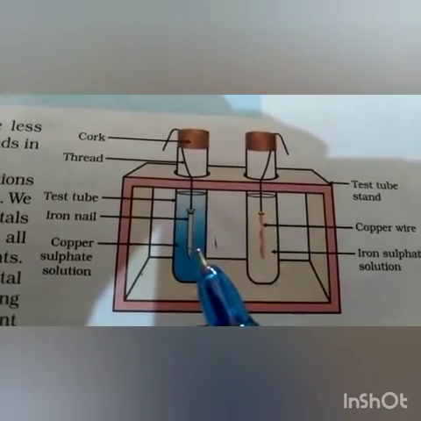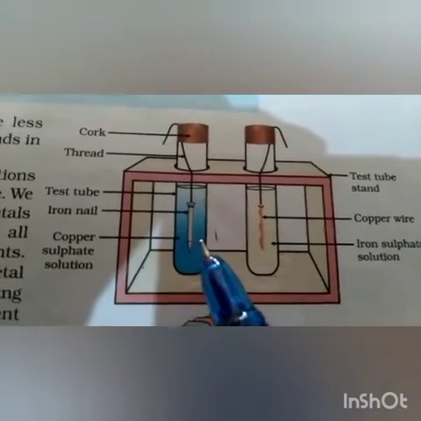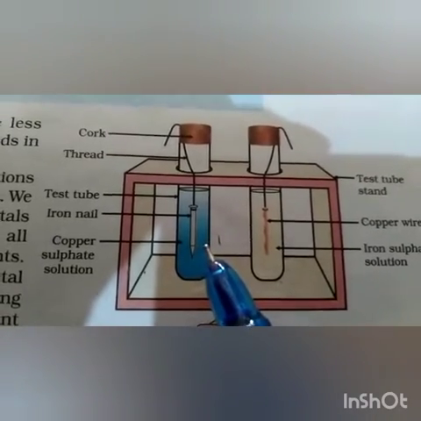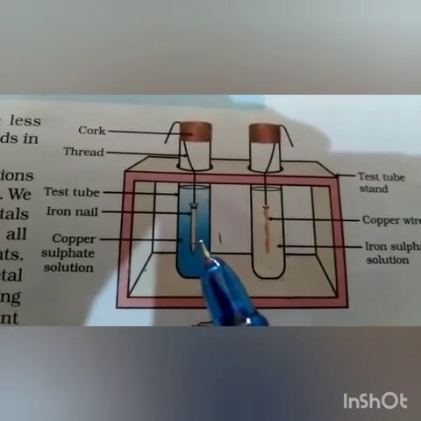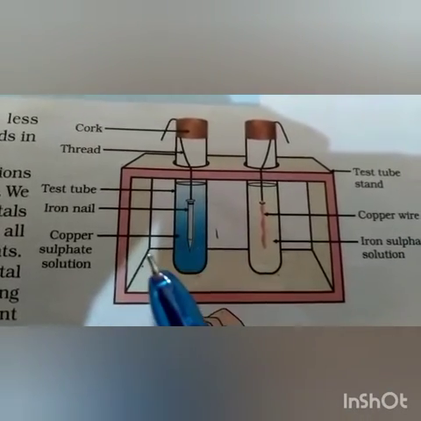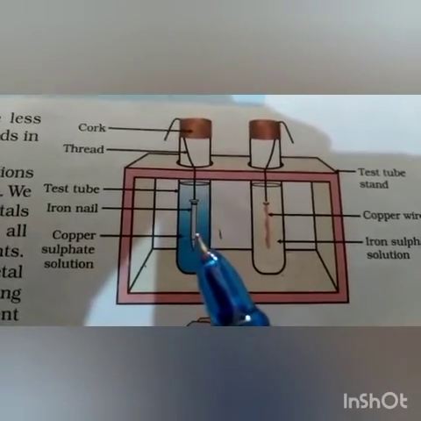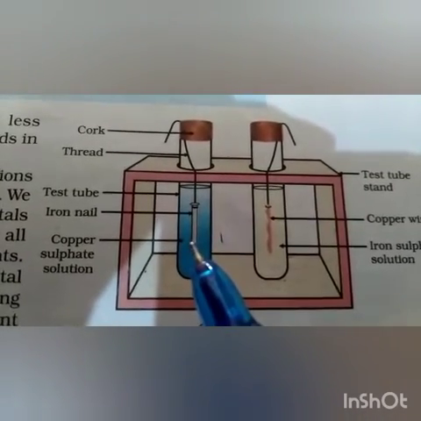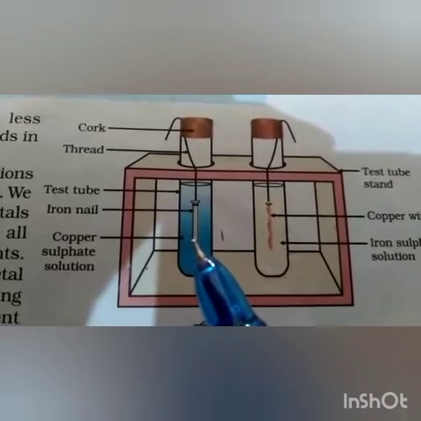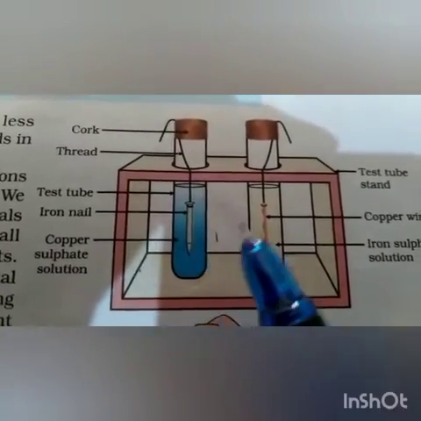Okay, you know how the salts are formed. They are formed by the neutralization reaction, by the reaction between an acid and a base. So here, copper sulfate is formed by the reaction between copper hydroxide, which is a base, and sulfuric acid, that is H2SO4. The copper hydroxide base has contributed copper, so the sulfate in copper sulfate is contributed by sulfuric acid.